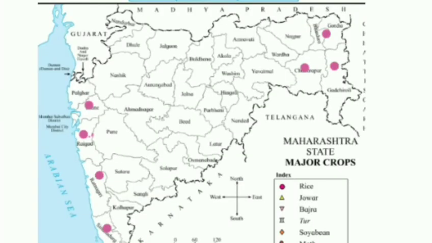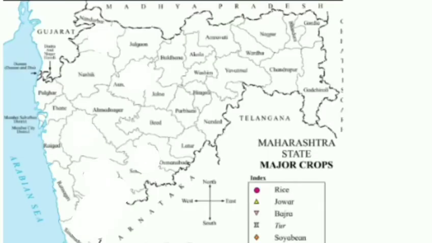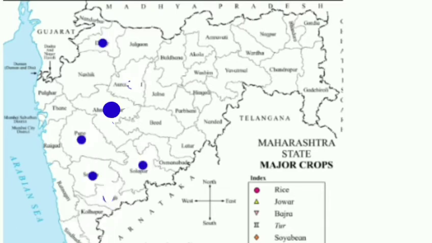Now see students, in the region of very high or heavy rainfall, rice is grown in Raigad, Ratnagiri, Sindhudurg, Gadchiroli and Gondia. And now the medium rainfall regions, with main crops wheat, tur, soyabean, are Parbhani, Latur, Akola, Yavatmal and Jalna. And in the region of low rainfall, the main crops are jowar, bajra, moth beans, which are grown in Solapur, Dhule, Ahmednagar, Pune and Satara.